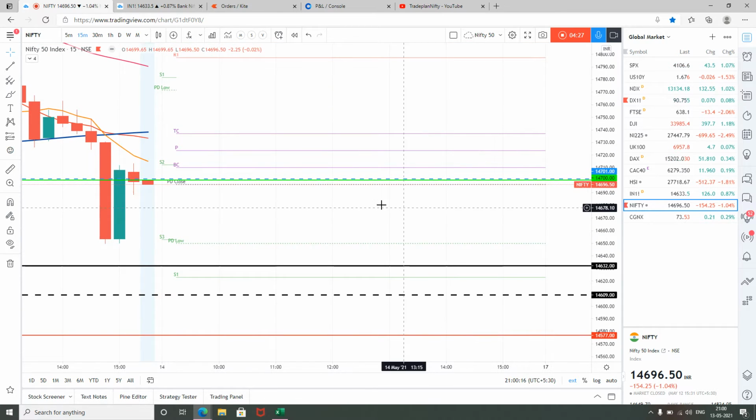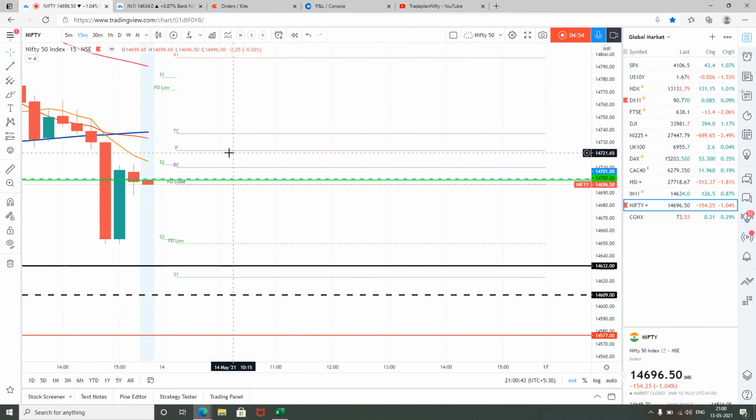So if market is opening tomorrow below 14,723, that is below pivot, then the strategy is sell on rise, either at pivot, which is at 14,724, or H3, which is at 14,745. That is also closer to 200 bar moving average on 15-minute chart.